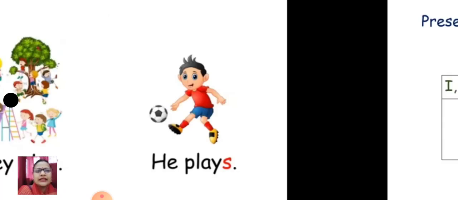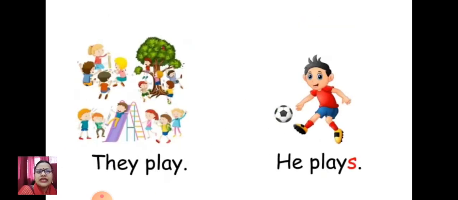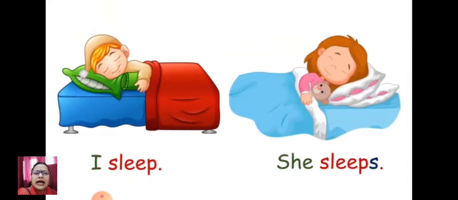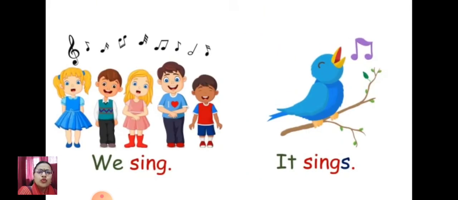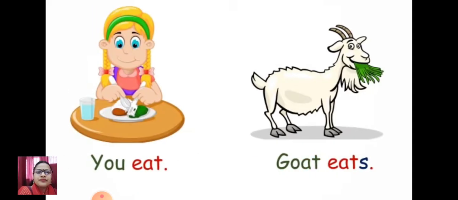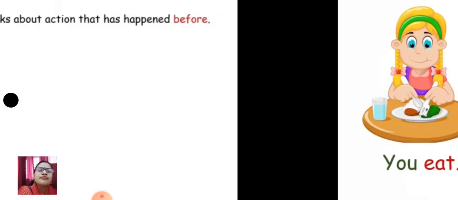So I hope it is already clear to you. Let's see some examples. If there are many, we can say they play, but if there is only one person, like a boy, we say he plays. S must be added to make your verb singular, because verb always works opposite to the subject. If you add s or es with your verb, it becomes singular. Let's see some more examples. I sleep, she sleeps. We sing, it sings. You eat, goat eats. So I believe with these examples the present tense and the subject verb agreement is also clear in your mind.